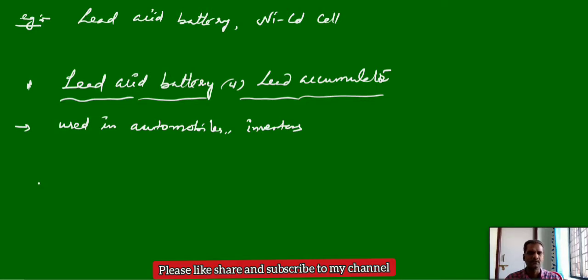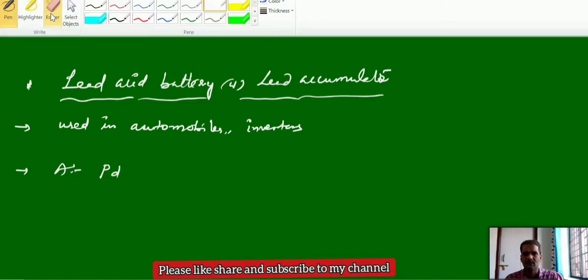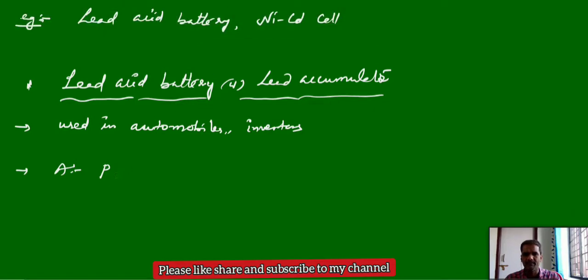Now the construction and functioning of this lead acid storage battery. In the lead acid storage battery, the anode is lead. Lead, Pb, acts as the anode, and the cathode is lead oxide coated lead.